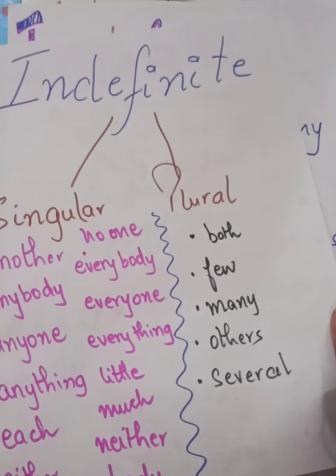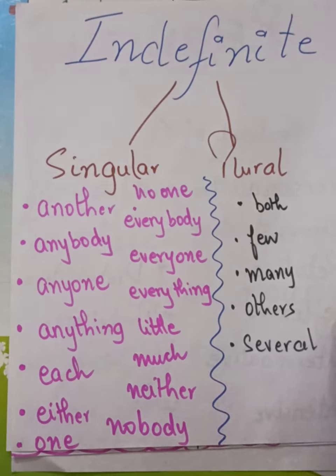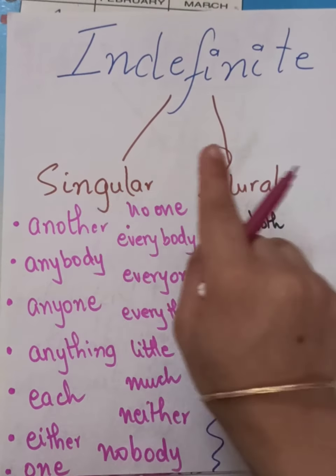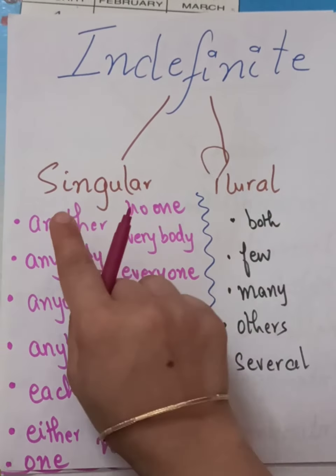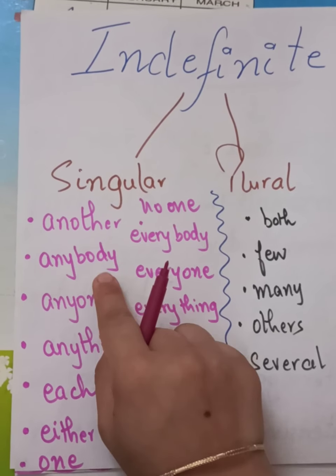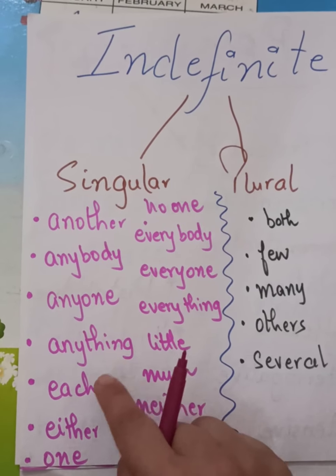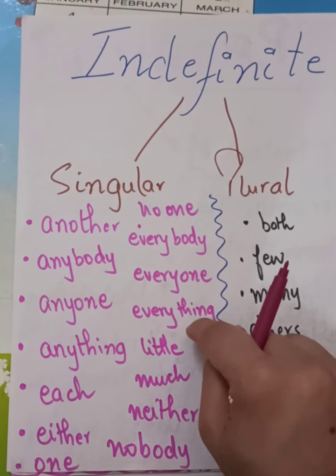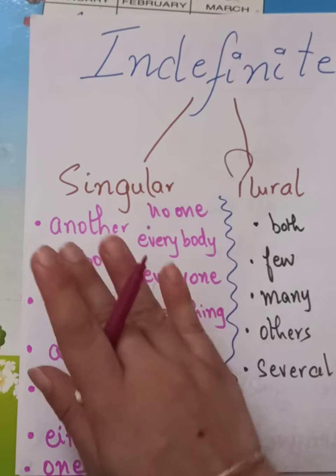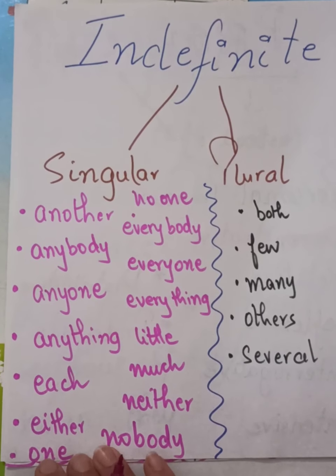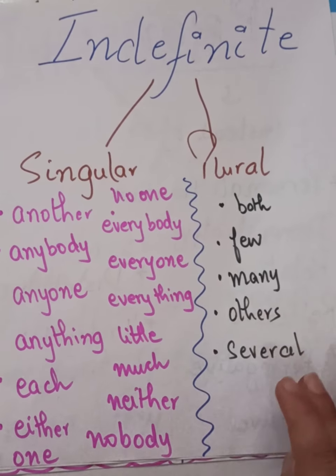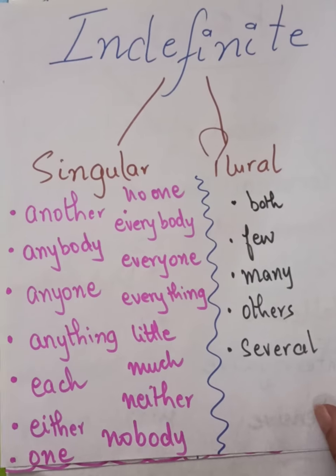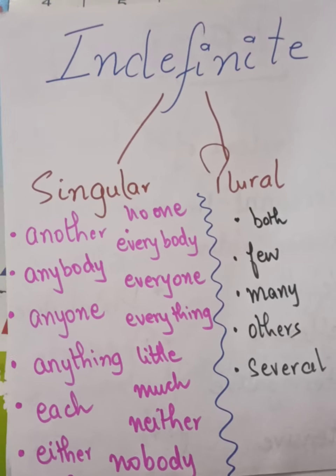So indefinite pronouns, they are again divided into two: singular and plural. For example, another, anybody, anyone, anything, each, either, nobody, much, little, everything, everybody. These all are the singular pronouns. Singular, indefinite. What are the plural forms? Both, few, many, others, and several.